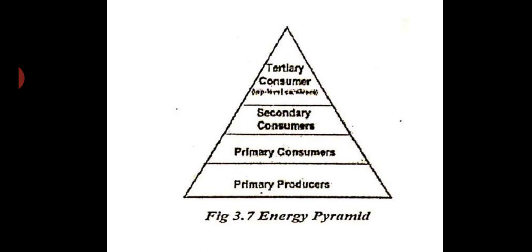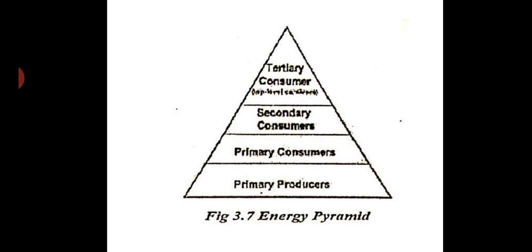Next, primary consumers, like we saw herbivorous animals, grasshopper, all these kinds of things, they are depending on the primary producers. So everything is dependent on the primary producers only.